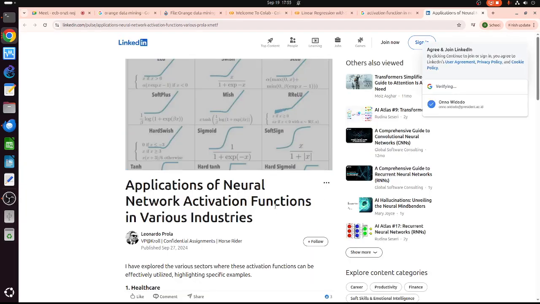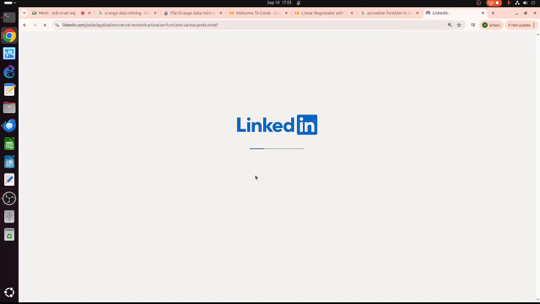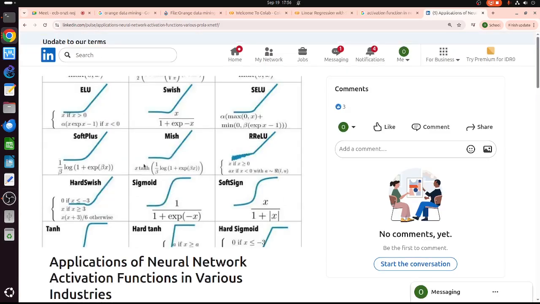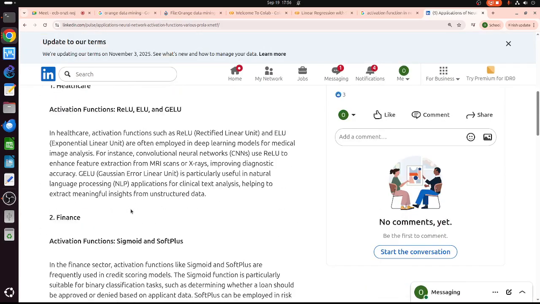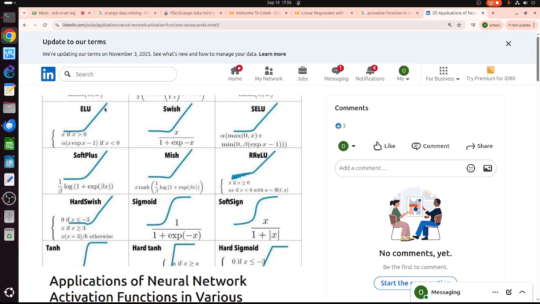Okay, so here we have several activation functions. Okay, I can see it. So this is the activation function. The vertical axis is y. The horizontal axis is x. So this is not linear.